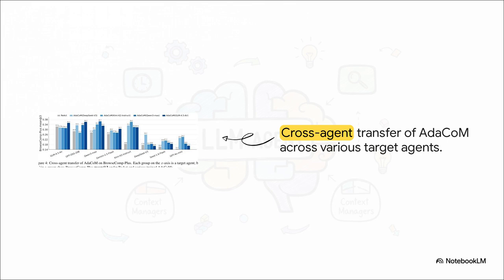A manager trained to help a lower-performing agent uses that eager distillation we just talked about, which works great for other lower-performing agents. But if you pair that aggressive manager with a highly capable agent, it actually hurts performance by hiding useful raw data. You really have to match the manager's style to the agent's brain.